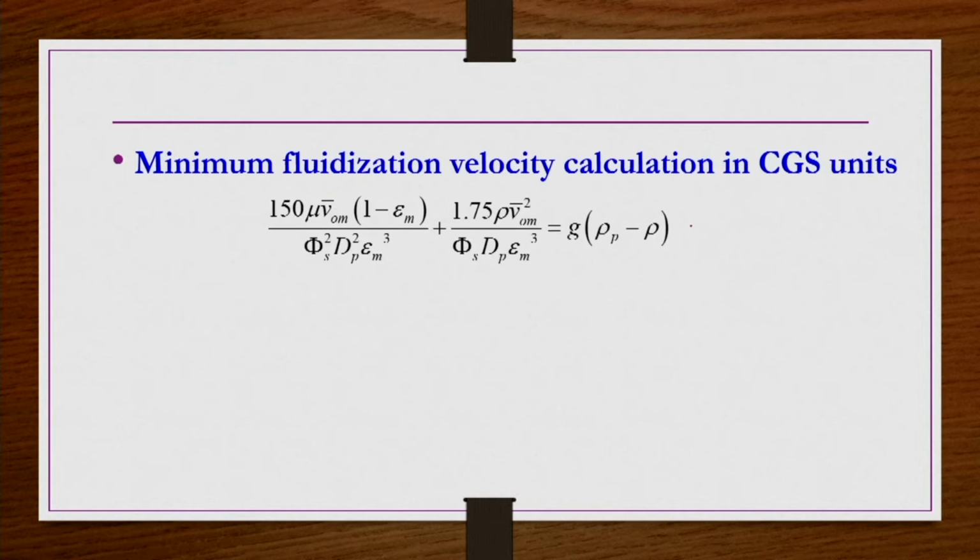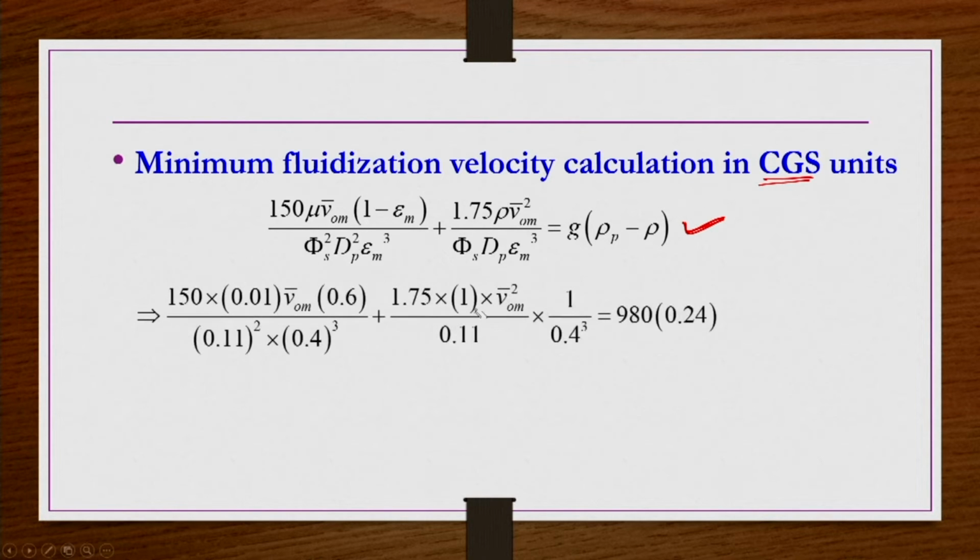So this is the equation at minimum fluidization condition. This is the equation: 150 mu Vo m bar 1 minus epsilon m divided by phi s square dp square epsilon m cube, plus 1.75 rho Vo m bar square by phi s dp epsilon m cube, is equal to g into rho p minus rho. Here except Vo m bar everything is known. We can substitute all these quantities, and for a change we do this one in CGS units. So when you substitute all these numbers here, we can get the equation for minimum fluidization velocity. By solving that equation we can get the minimum fluidization velocity.